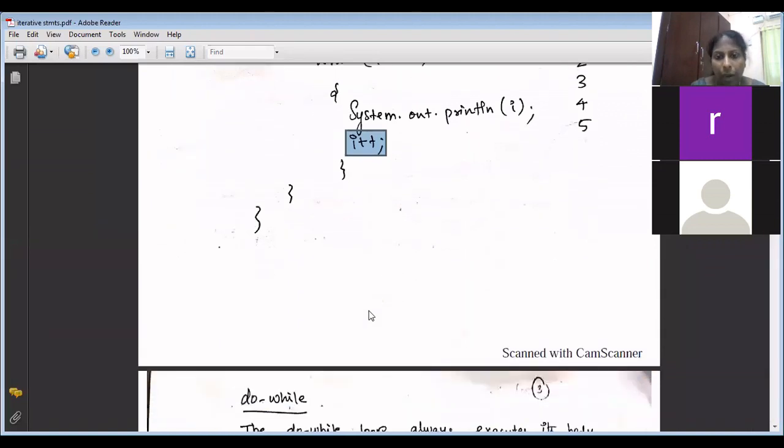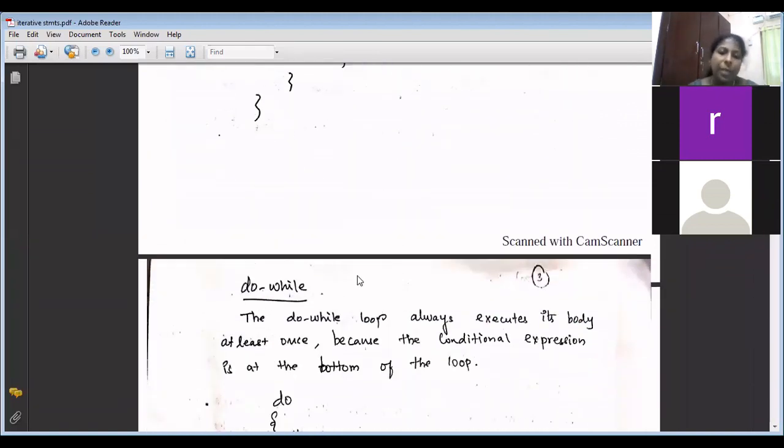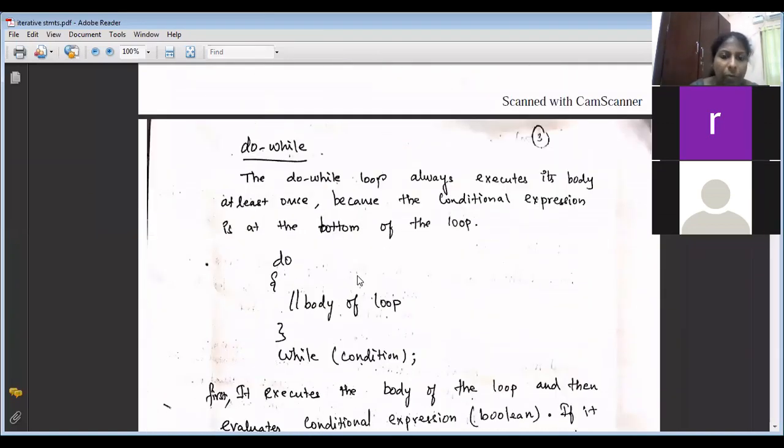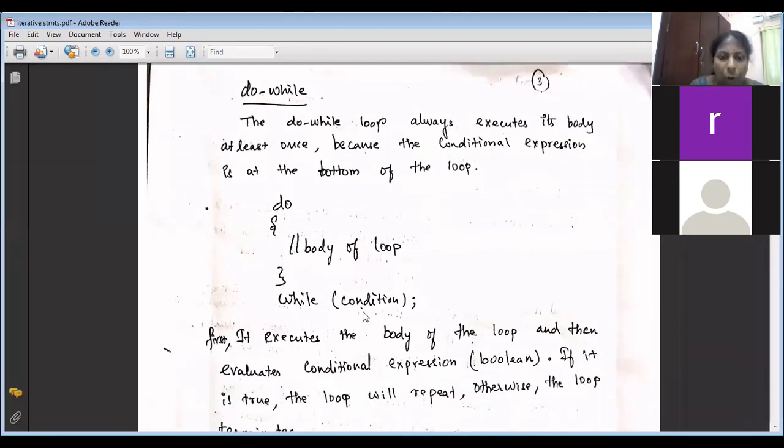So this is while. Do while, same thing. What is the only difference between while and do while? The statements are executed at least once, because the condition is at the bottom. Like in C, in do while you put a semicolon at the while. Even in Java, in do while you have to put a semicolon at the end.